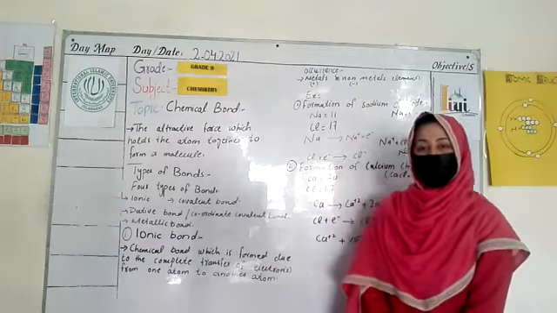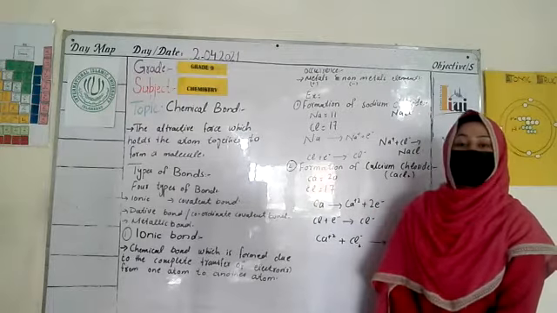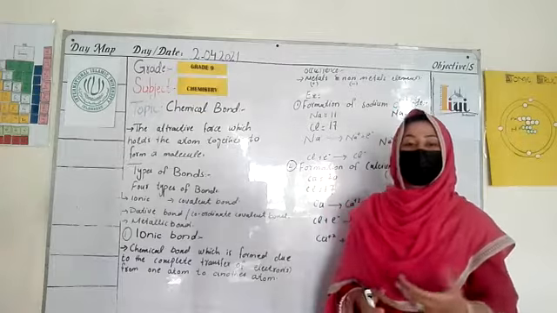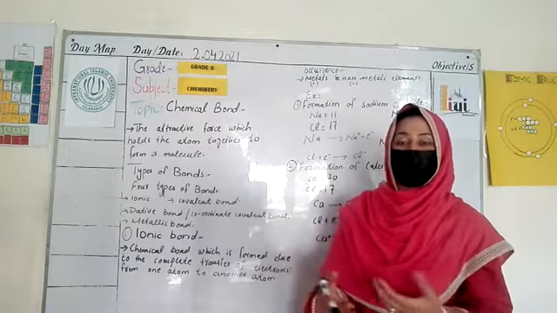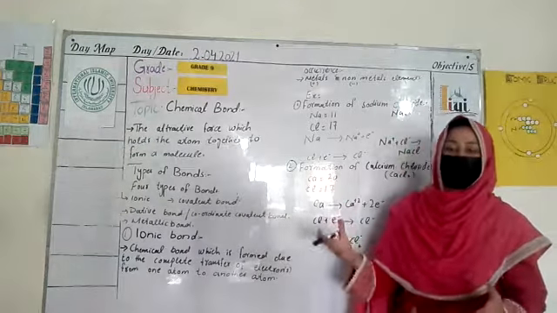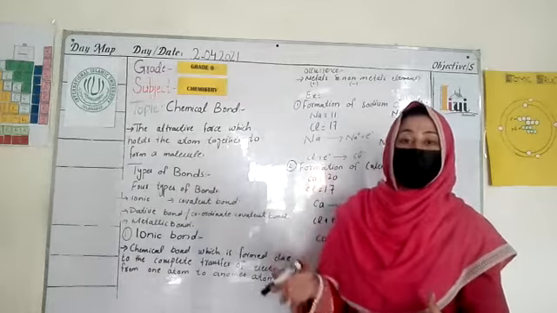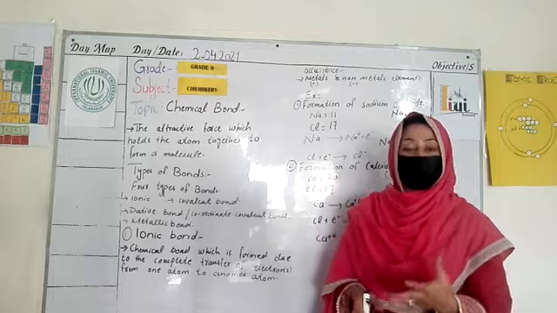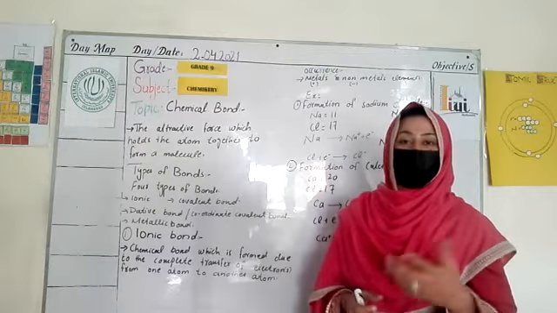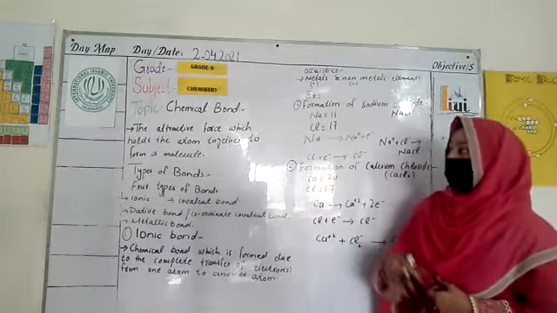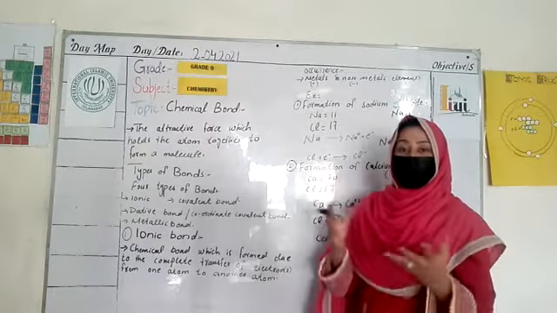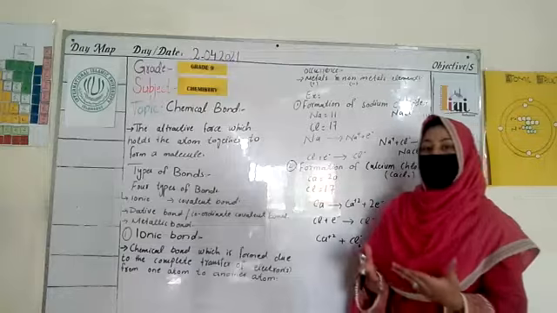We have a class of chemistry and the topic is chemical bond. As you know, in my previous lecture I already told you what a chemical bond is and why we form it, why we do any type of reaction that is based on chemical bonds. I also told you about the concept of valence, and today we study further about the chemical bond, its types, its functions, and the processes by which they make compounds.